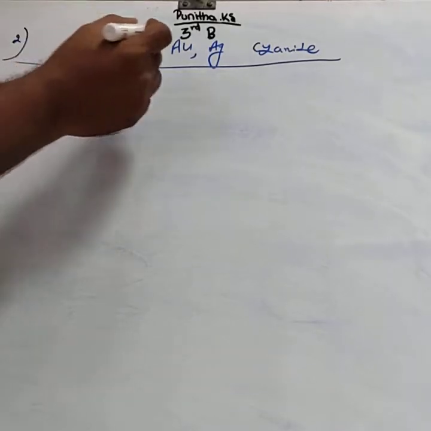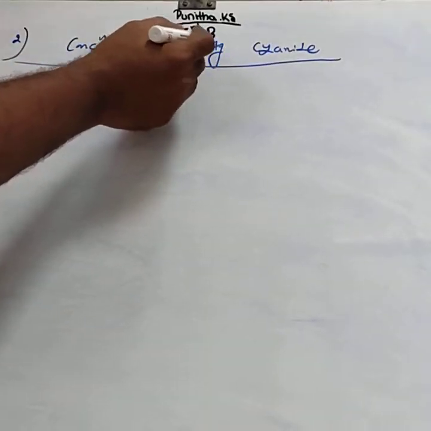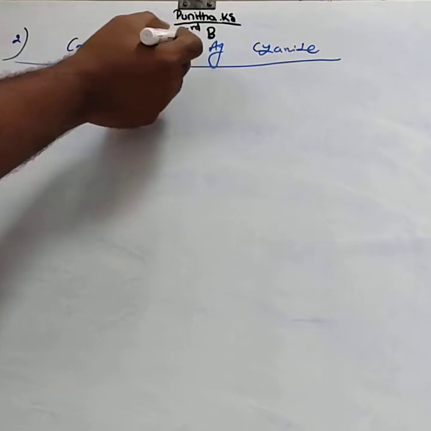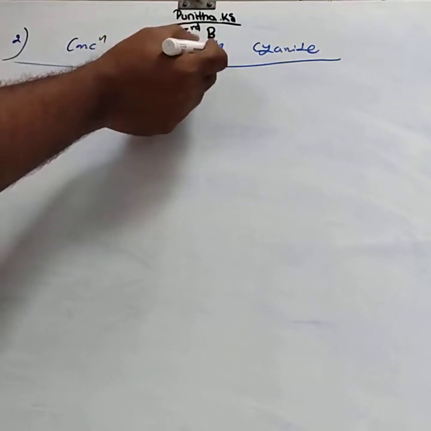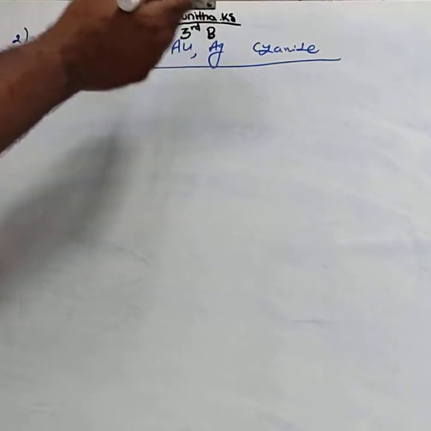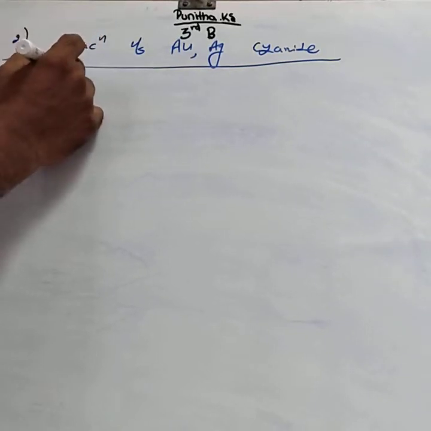We know that gold and silver are noble metals. They are present in the free state. This consists of 2 steps.